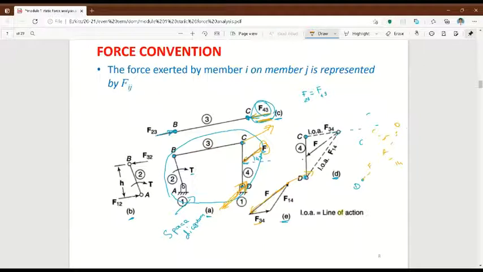Okay, but if I draw here means diagram will be incompleted, because if I draw F34 here means I have to draw F14 here. Diagram will not be completed. So I am drawing F34 here, and from this place I am drawing F14. Okay.